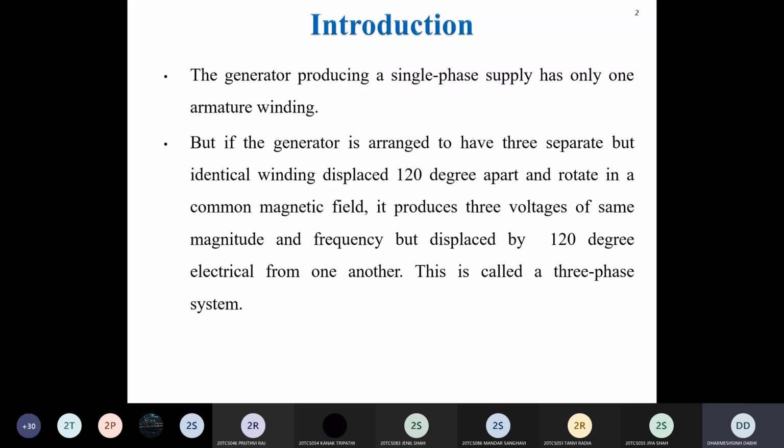Whereas in the three phase generator we have three armature windings, and all these three windings are displaced 120 degrees from each other, so that generates the three phase power. Each winding produces one phase power, and combined they give the three phase power, and all these phases are 120 degrees from each other. That system is called a three phase system. So why do we say that the three phase system is more advantageous as compared to the single phase system?